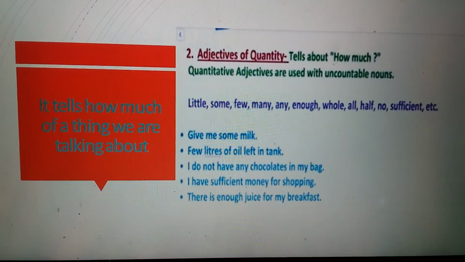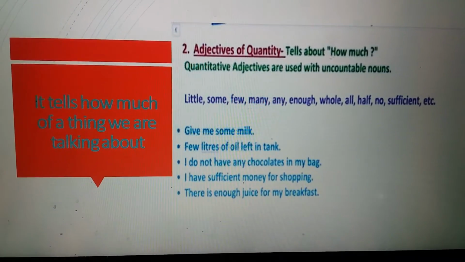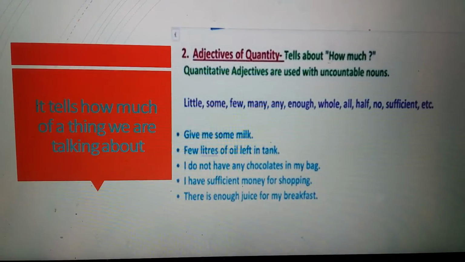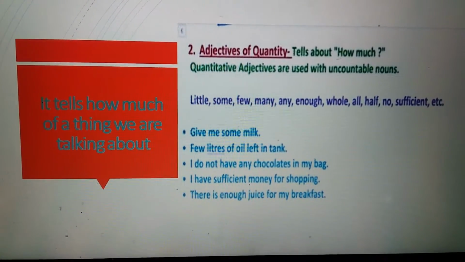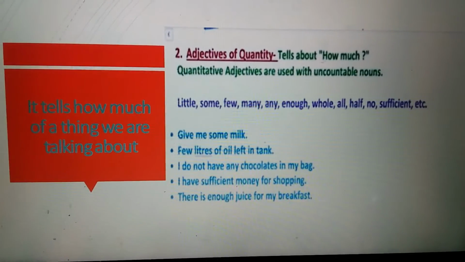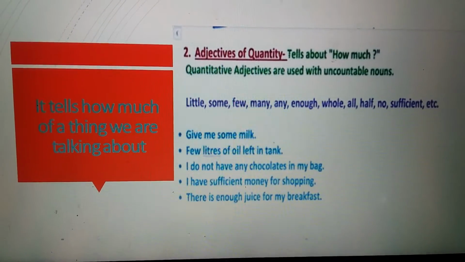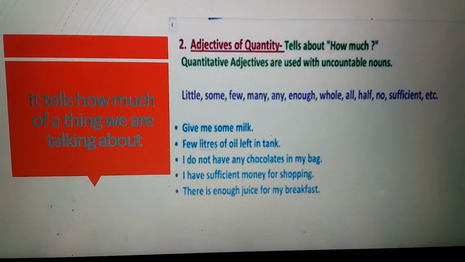Now, next one is adjectives of quantity. These words tell how much of a thing we are talking about. Actually, these words give the answer how much.